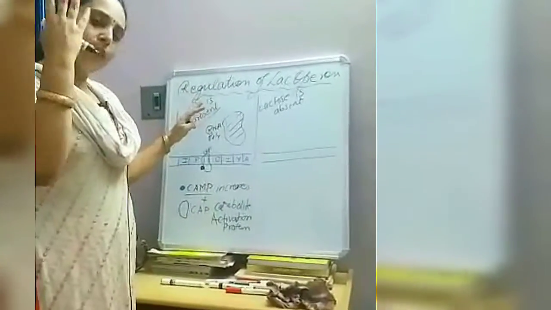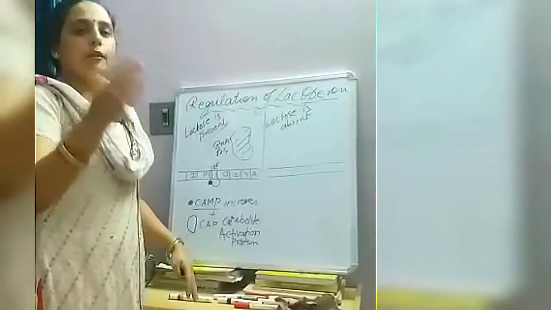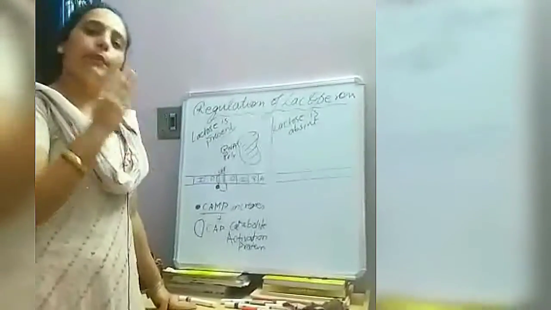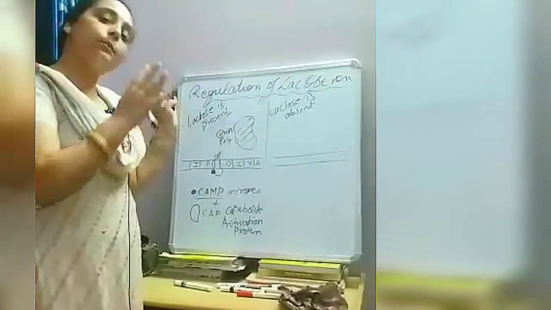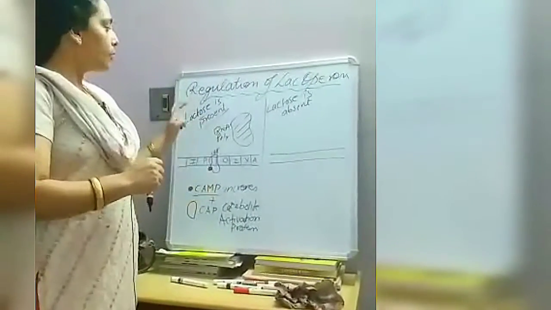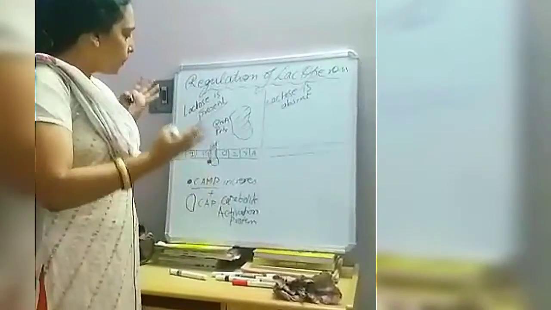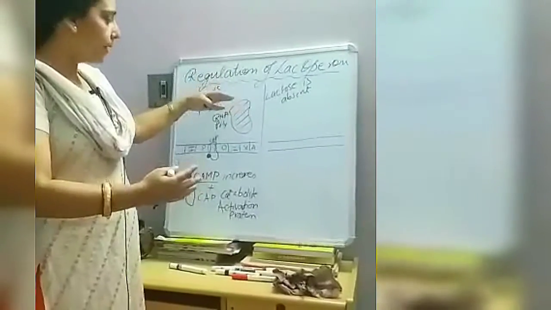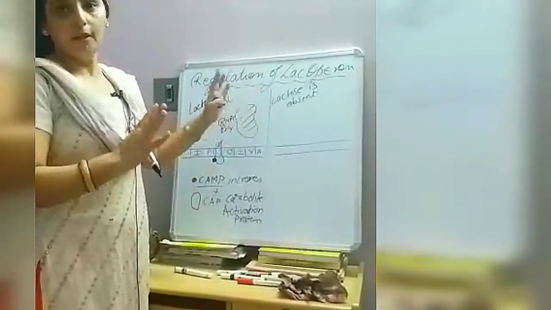As I have told earlier in my video, permease increases the permeability of lactose, and beta galactosidase breaks down the lactose, releasing energy. So this happens when lactose is present in the medium. Obviously the operon needs to be switched on. It has been switched on just by triggering the RNA polymerase enzyme, which comes and binds to the promoter and operator site and transcribes the genes.